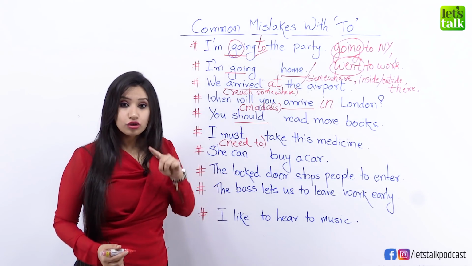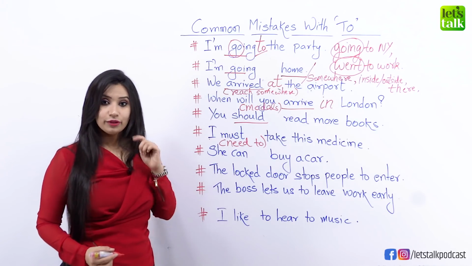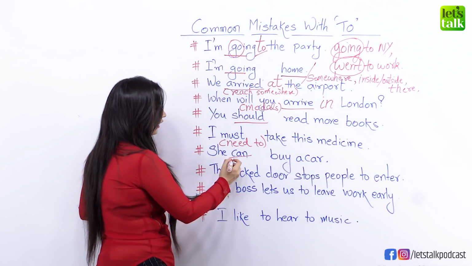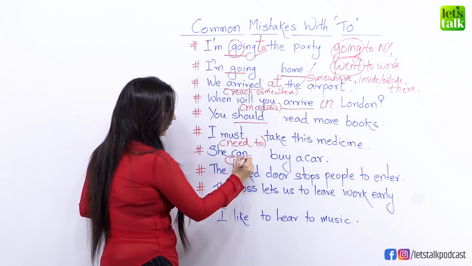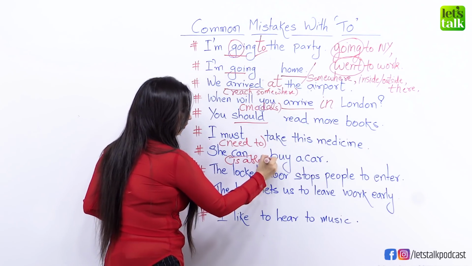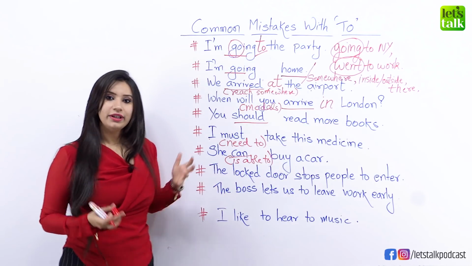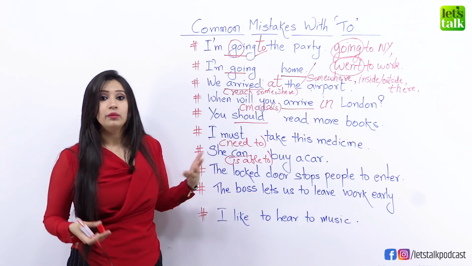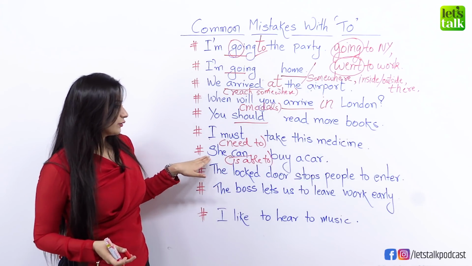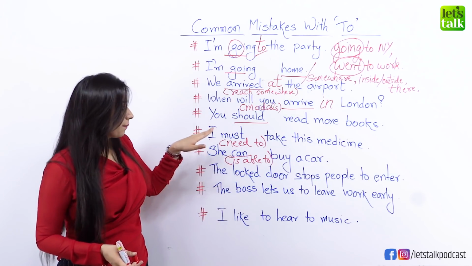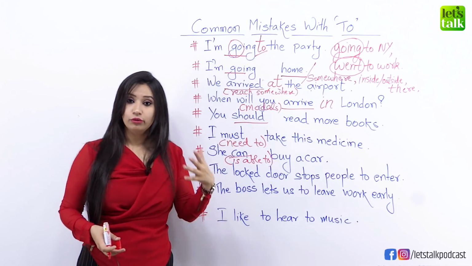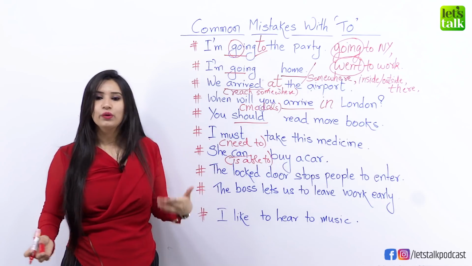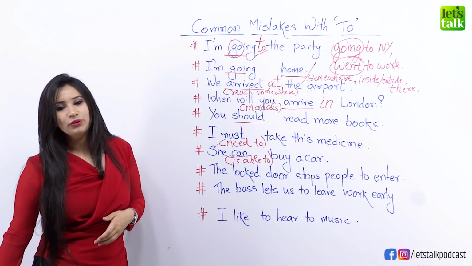Now we can add to this sentence also, but for that we need to change the modal verb can. How will we do that? You could say she is able to buy a car. Yes. So here we have changed the modal verb from can to is able, and that's why we can add to. But otherwise, when you write can or when you write must or when you write should or when you write will, you should not use to because we don't use to with modal verbs. So I hope that rule was clear to you.